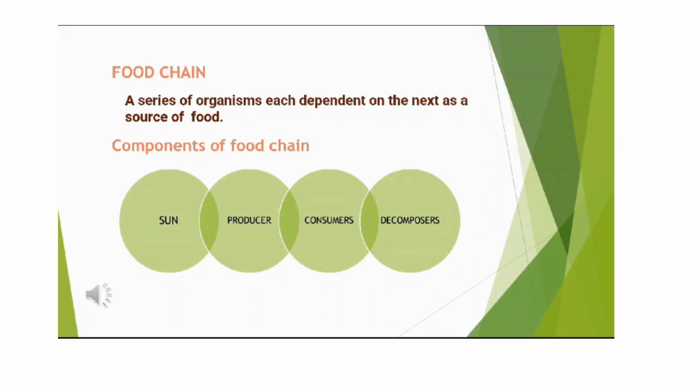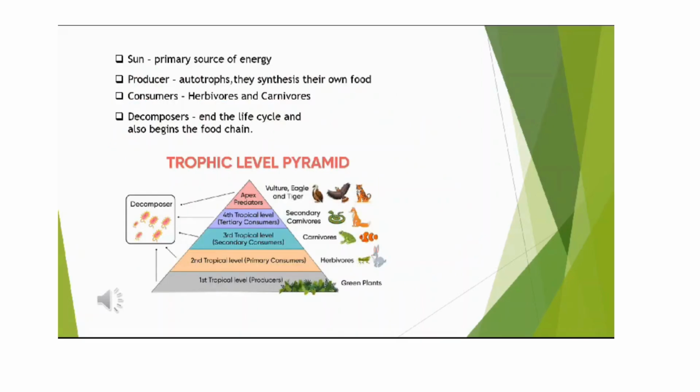There are four major components of a food chain: sun, producers, consumers, and decomposers. Sun is the primary source of energy, then producers. Producers are also called autotrophs because they synthesize their own food with the help of photosynthesis. Consumers. The name denotes which organism consumes the other. The consumers are of two types, herbivores and carnivores. Herbivores only eat plants, that is, producers. Carnivores are meat eaters. They consume the herbivores. Then finally, decomposers.